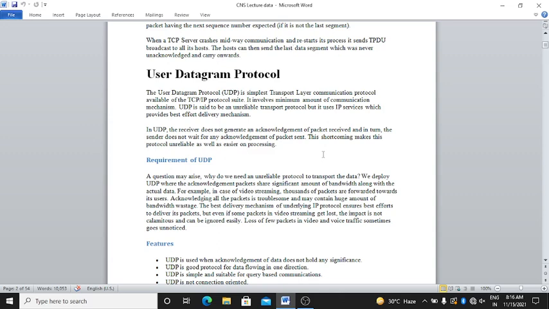The base delivery mechanism of the underlying IP protocol ensures best efforts to deliver its packets. But even if some packets in video streaming get lost, the impact is not calamitous and can be ignored easily. Loss of a few packets in video and voice traffic sometimes goes unnoticed. Clear?